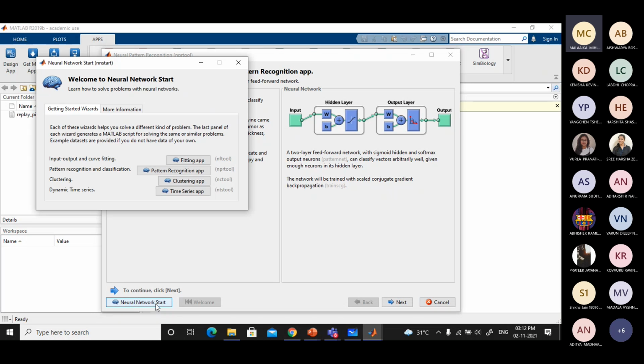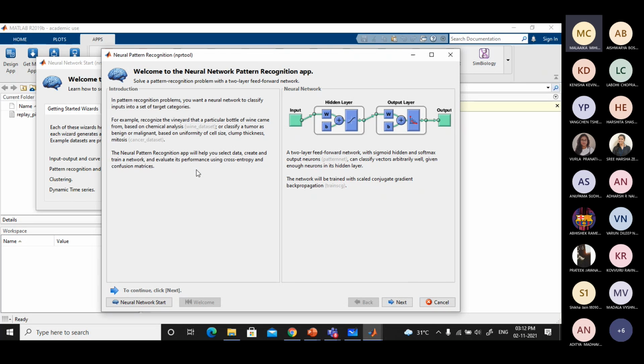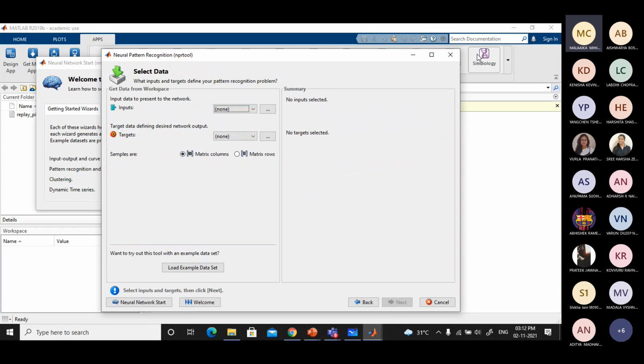In the left bottom corner, one Neural Network Start key is there, that you can click. Then it asks whether you need to choose any fitting app or pattern recognition app. If pattern recognition app, you can even press Next. Otherwise, you can choose from here, either way. Next is on the right side; you can click that itself. So now I have chosen the pattern recognition app for doing classification, for example.